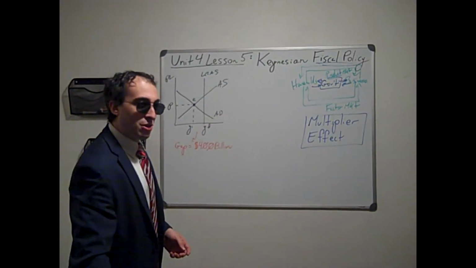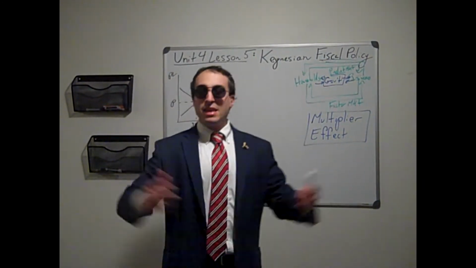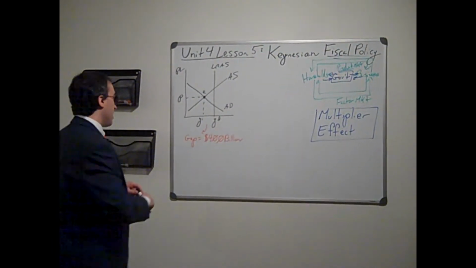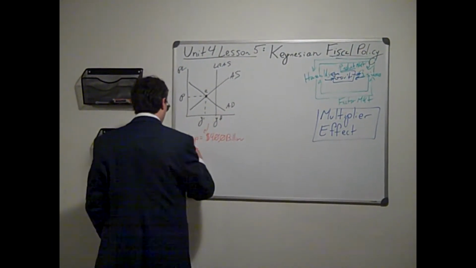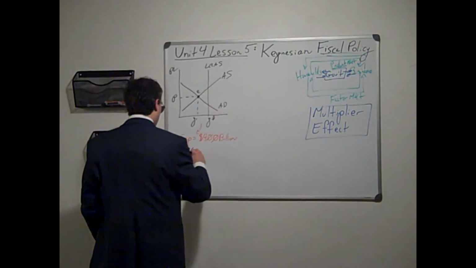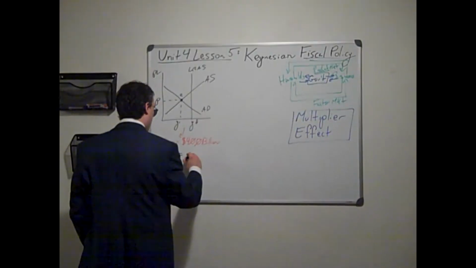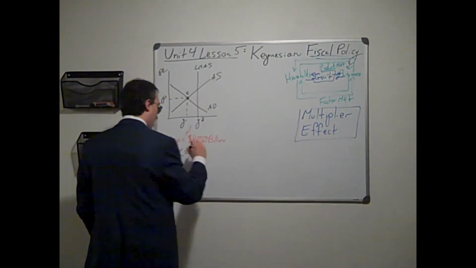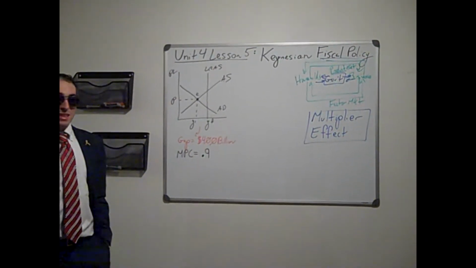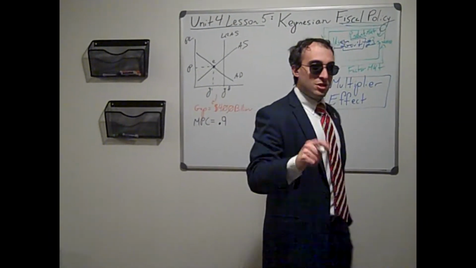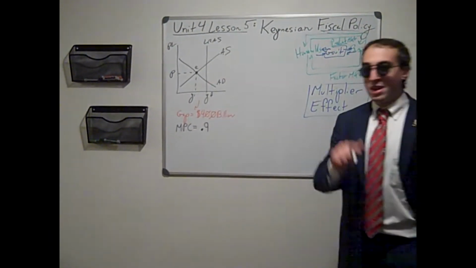And let's go back to, let's say our MPC is 0.75. We could even do, let's say, 0.9. Let's say we know the MPC is 0.9, and don't worry, the AP test will give you the MPC.